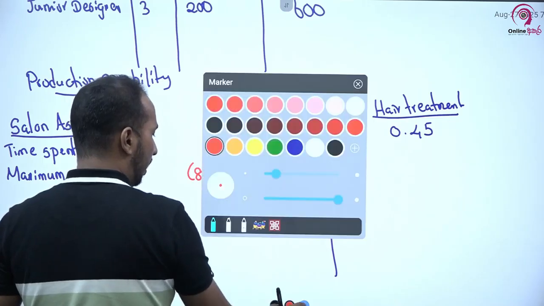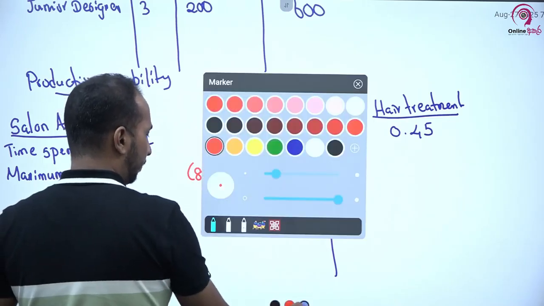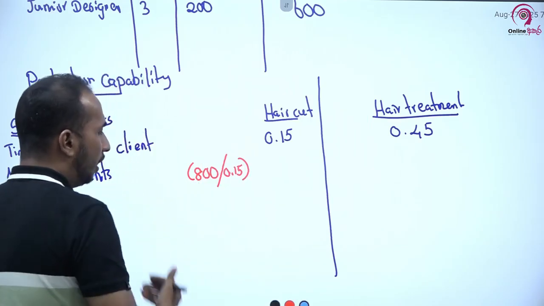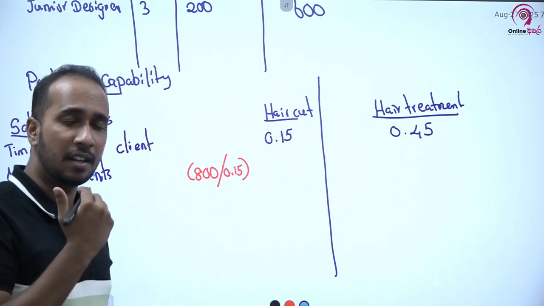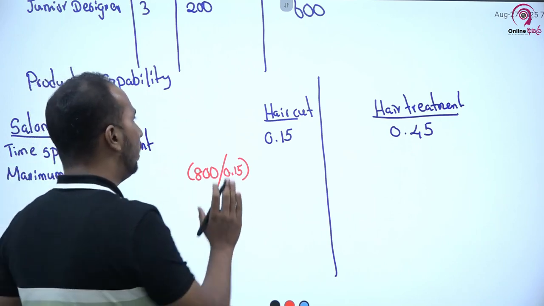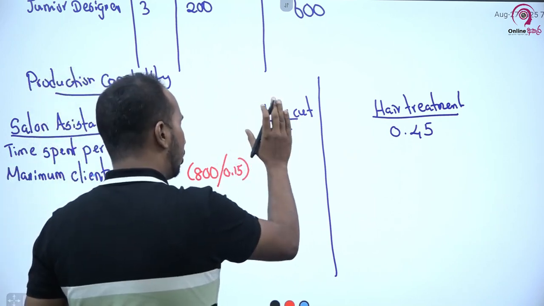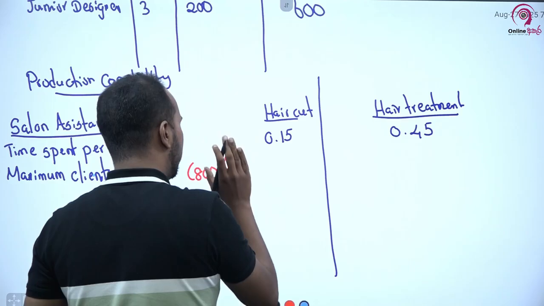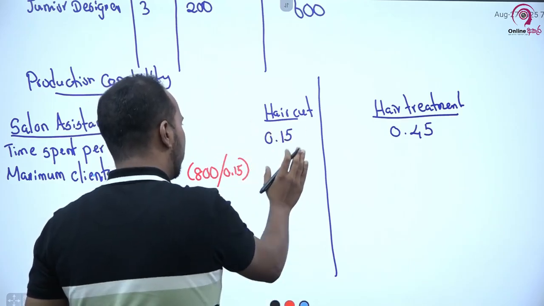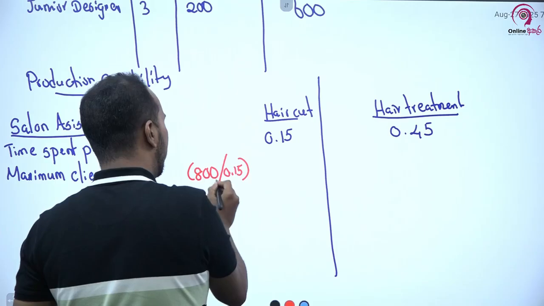Accordingly, how many clients can I cater, assuming that I am catering only haircuts? How many clients can we serve with 800 hours?